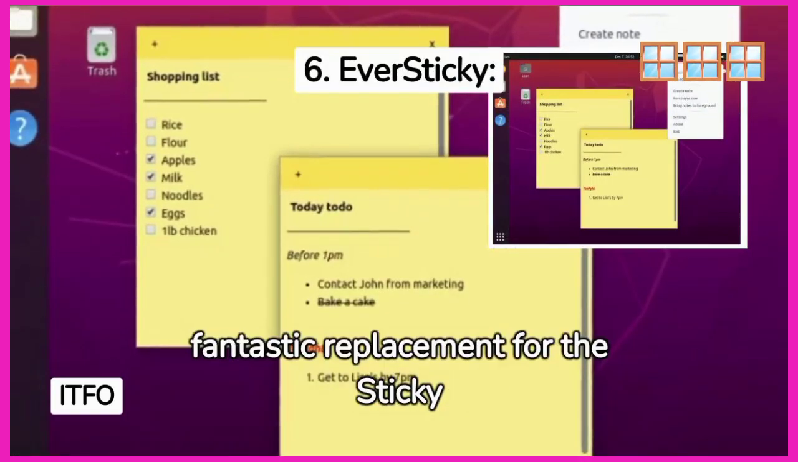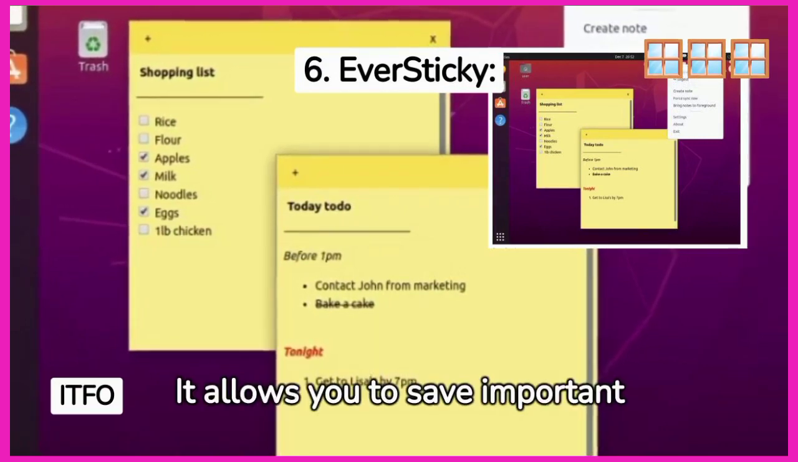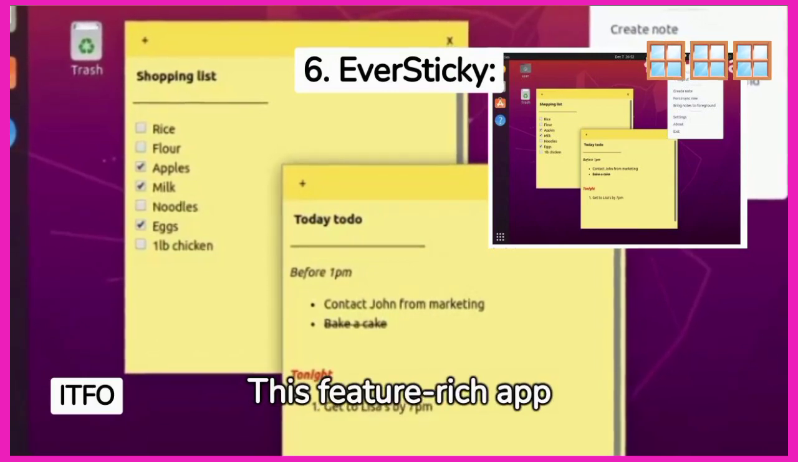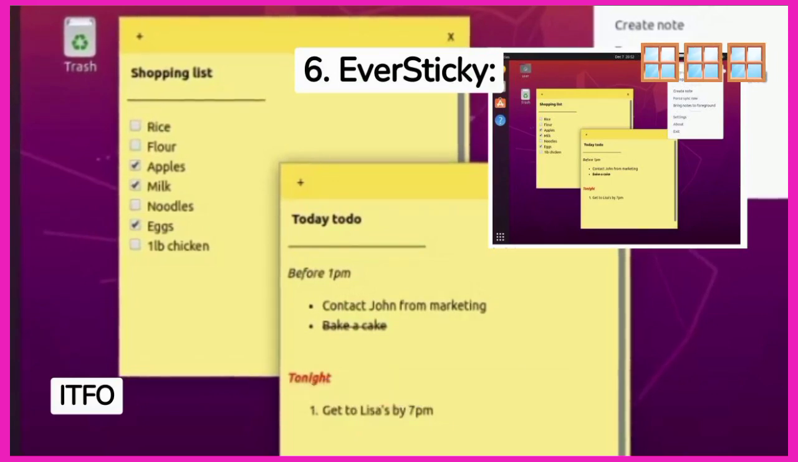EverSticky is a fantastic replacement for the Sticky Notes app. It allows you to save important notes on your workspace and sync them up with Evernote. This feature-rich app is perfect for jotting down important information.